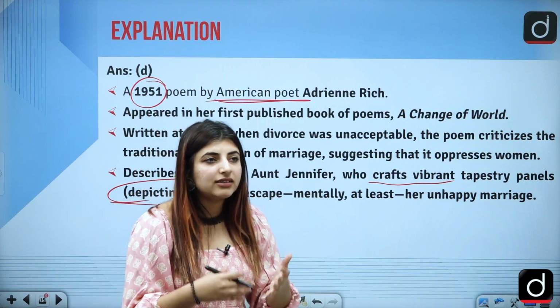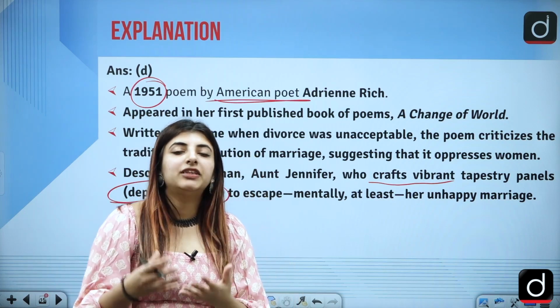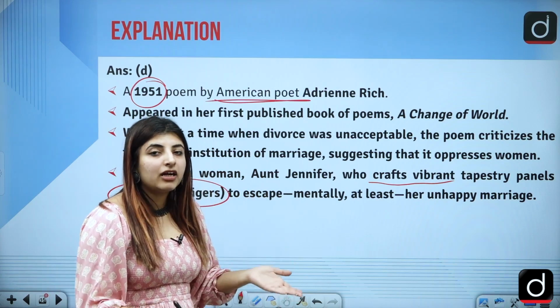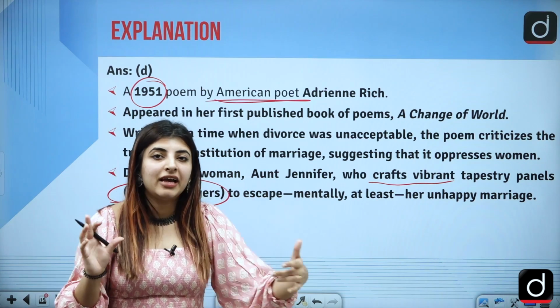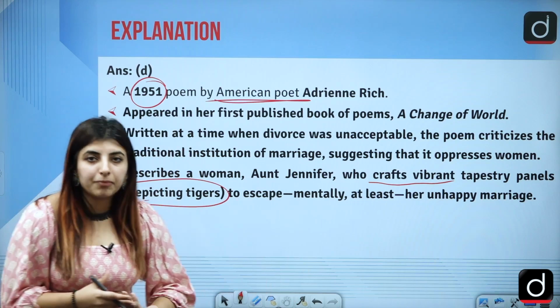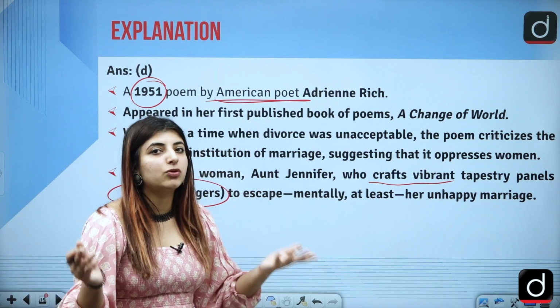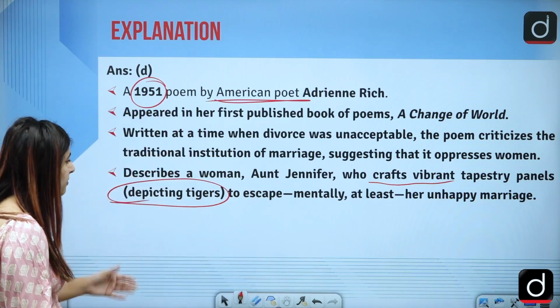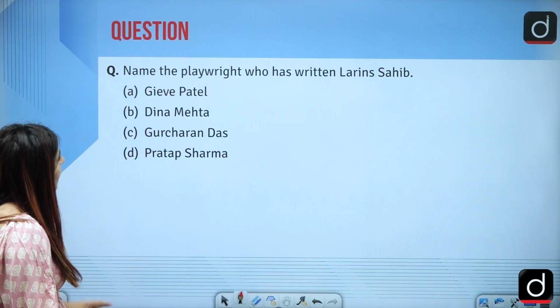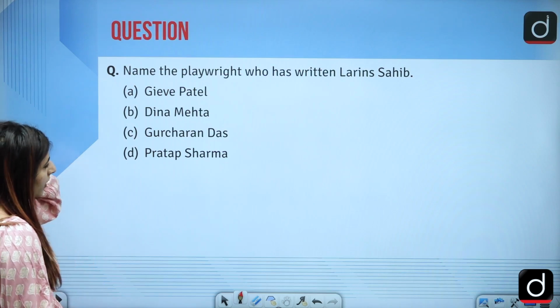And tigers may be accounted for the symbol of strength. They might be accounted for something that to run, right? She wanted to maybe escape from her husband, but she couldn't, because in that society it was not acceptable, basically. So this is the factual information related to that very question.